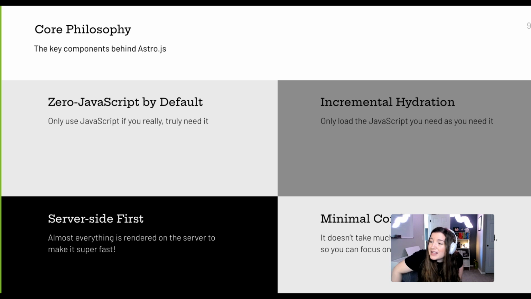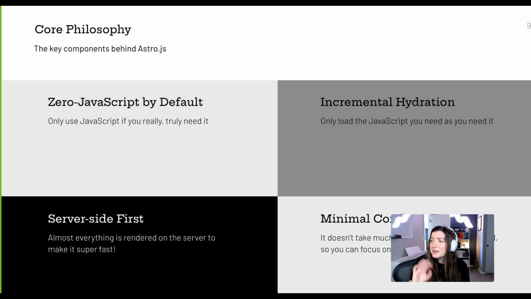The core philosophy around it that I have learned online is zero JavaScript by default. So it's only going to compile with JavaScript in it if you really truly need it, which is a very big change from our current world of JavaScript frameworks, where we're loading huge JavaScript bundles, and it's causing a lot of problems, especially in countries where they don't have a ton of bandwidth to access websites. That's not a very sustainable way that the JavaScript ecosystem has been heading. So zero JavaScript by default, which is really cool to learn about.